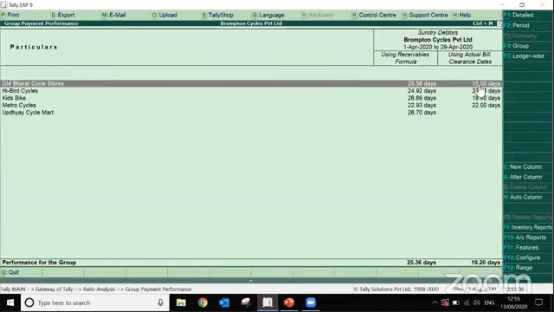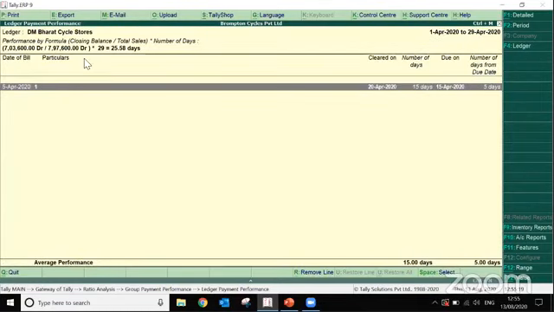This 15 days is coming on the actual clearance date, but this is derived by the formula of what? Days sales outstanding, DSO. So what is the DSO formula, and why are we using it? We are using the DSO formula to know the future performance, or the current DSO of the company with that particular party. Or how many days this party can take to pay 7,03,600 rupees outstanding.